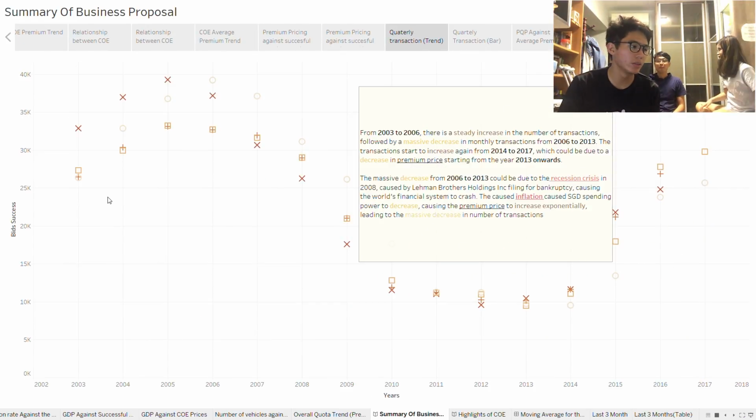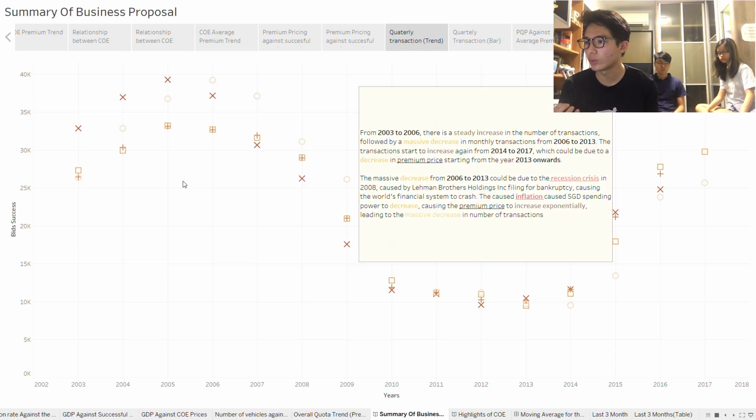So now we're doing question 3.3.1, which is: is there a change in performance across the different quarters? As we can see from the graph, from 2003 to 2016, there is a steady increase in the number of transactions, followed by a massive decrease in the monthly transactions from 2006 to 2013. The transactions start to increase again from 2014 to 2017, which could be due to a decrease in the premium price starting from the year 2013 onwards.